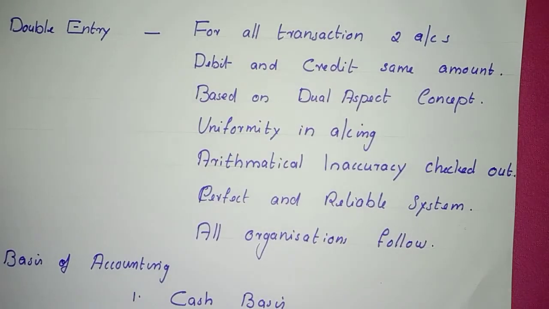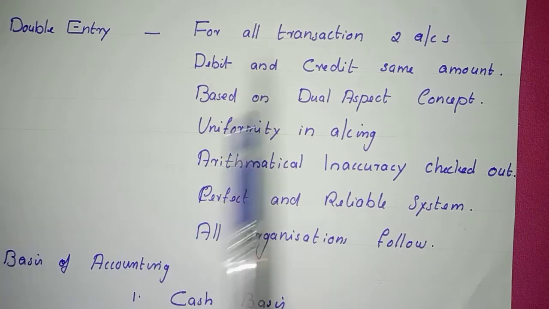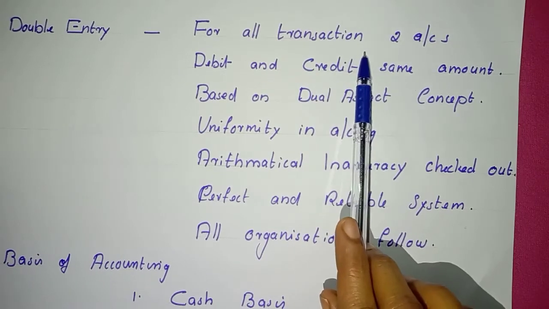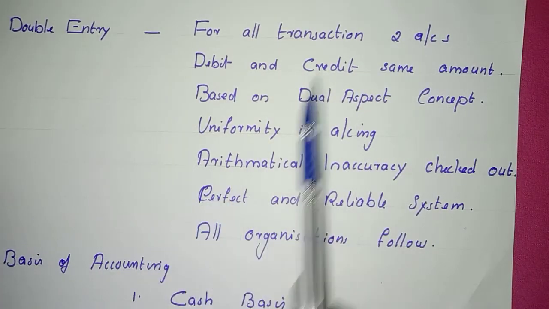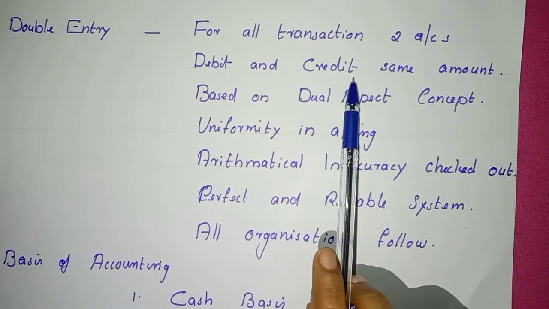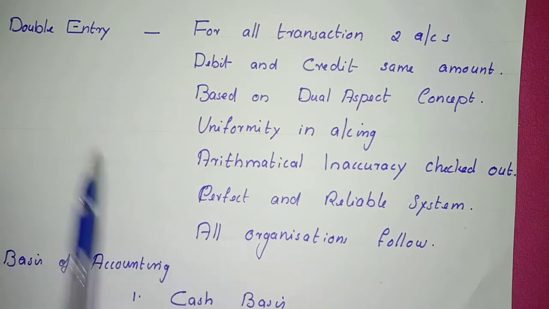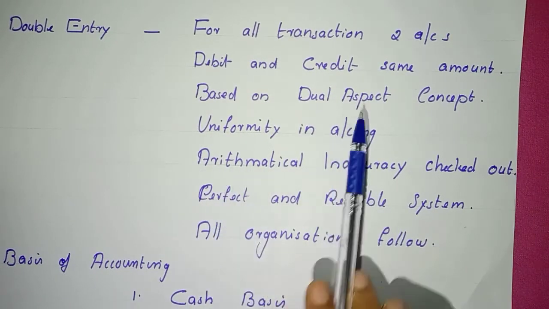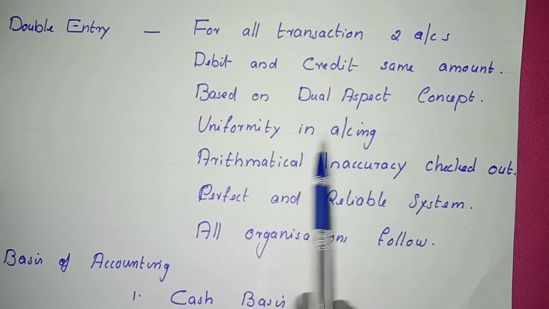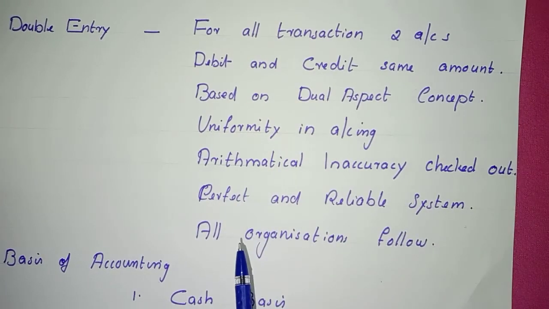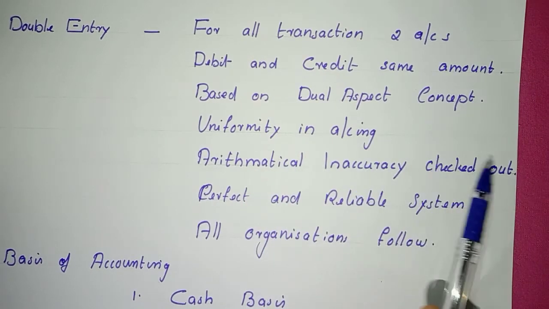Then the next one is double entry system. As per this system, amounts for all the transactions must be entered in a minimum of two accounts. That is, one account must be debited and the other account must be credited. And both these debit and credit must be for the same amount. That means the double entry system is based on the dual aspect concept. As per the dual aspect concept, all the transactions have two aspects. That is, receiving aspect and giving aspect. The basic principle is, for every debit there must be an equivalent corresponding credit.